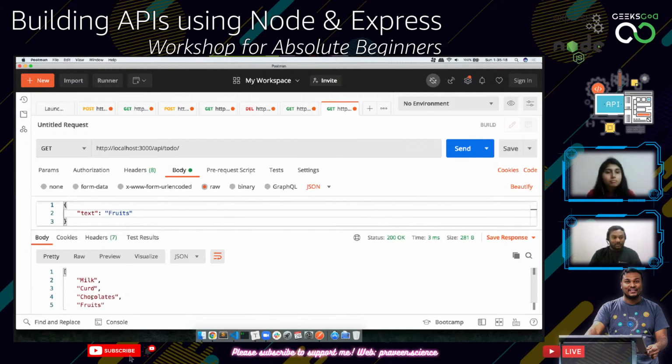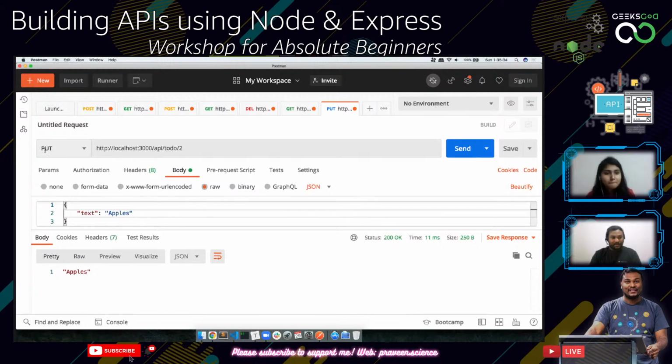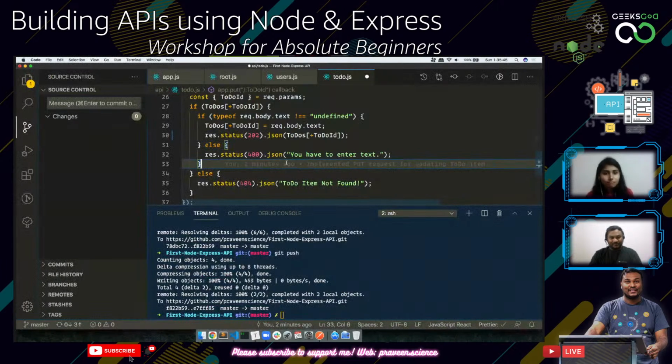Okay. Let's try to change the chocolates as well. So 0, 1, 2. Mummy will shout at us for adding lots of chocolates. So what shall we do? Something healthy. Apples. Okay. Now, if I try to get request on everything, we get milk, curd, apples, and fruits. Perfect. That works. So now let's go ahead and save the updates.